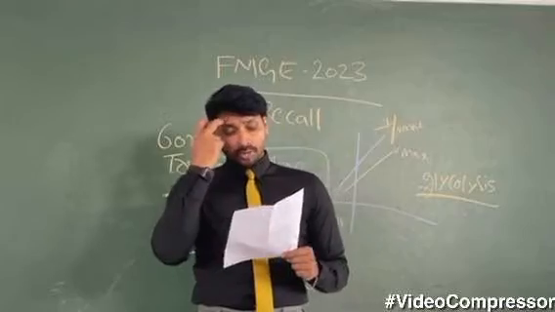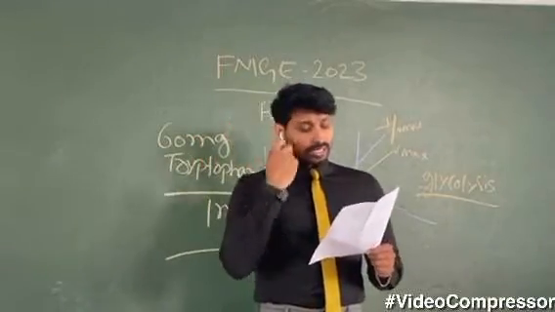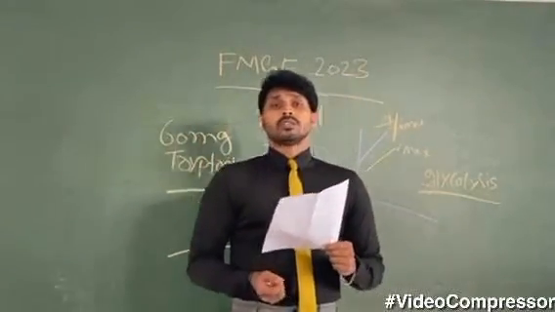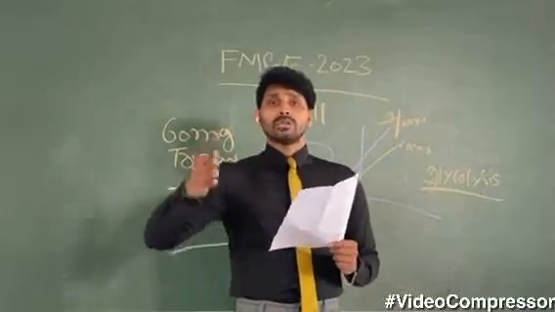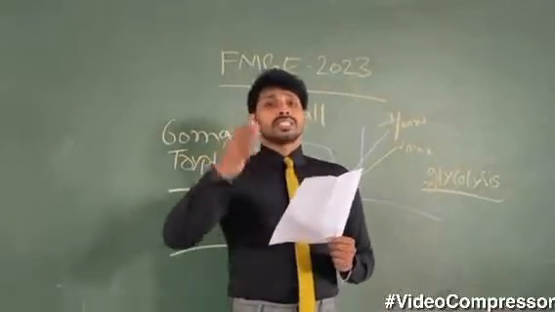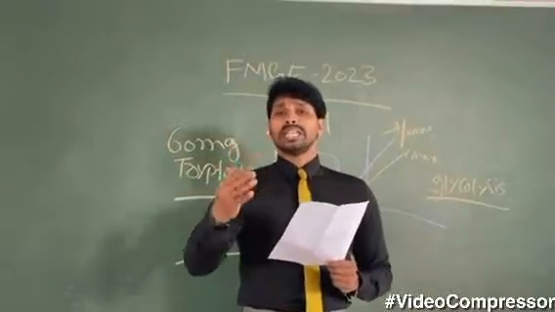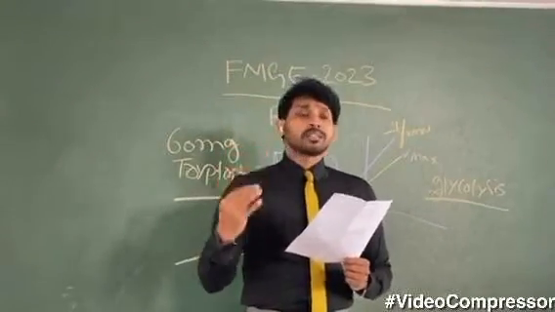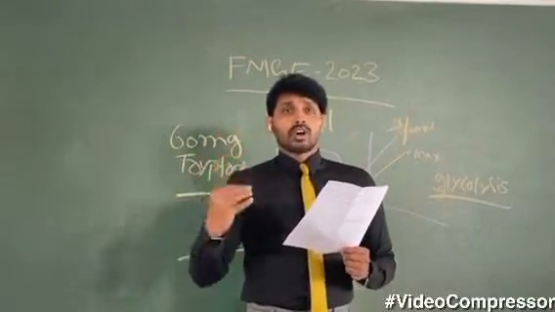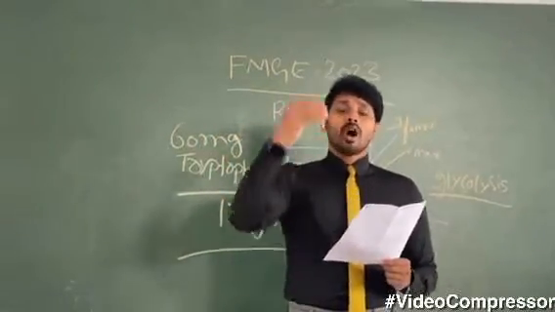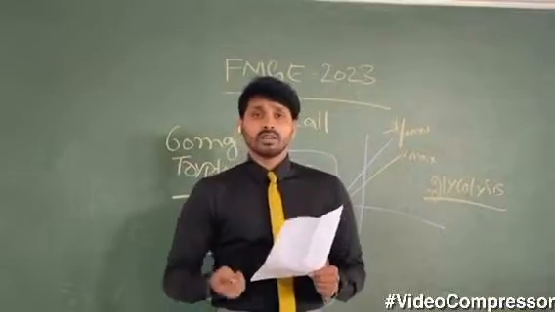The next question is on von Gierke's disease. It is a question based on glycogen storage disorders. There are 7 types of glycogen storage disorders: von Gierke's, Pompe's, Cori's, Anderson, McArdle, Tarui, and Hers disease. Out of all these, they have asked about von Gierke's disease.